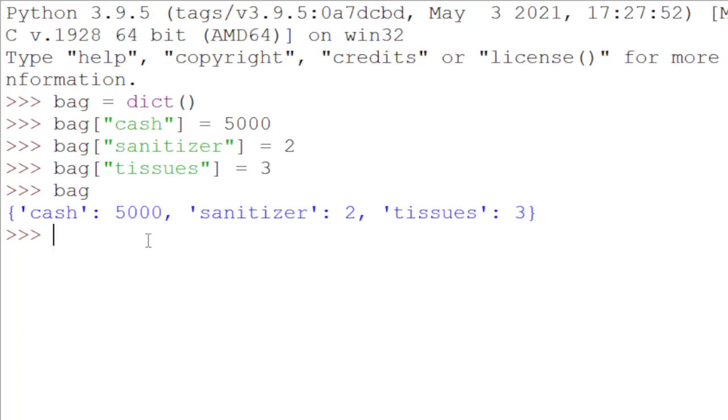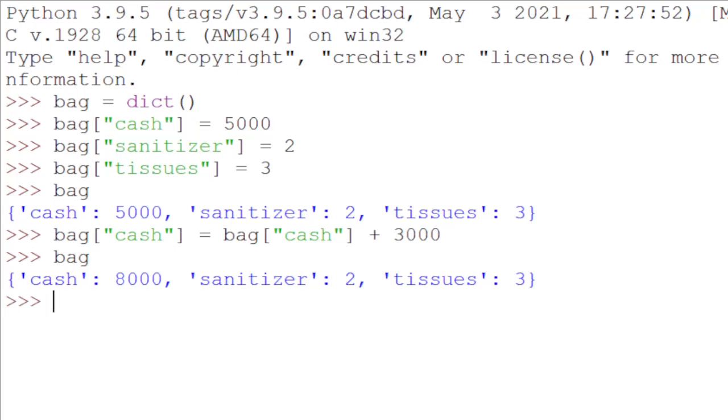Now we have key value pairs. Key is cash, value is 5,000. Key is sanitizer, value is 2. Key is tissues, value is 3. Now I can look things up by key. I can add more cash into the bag. I add additional 3,000 rupees into the bag. Now I have 8,000 rupees in cash.